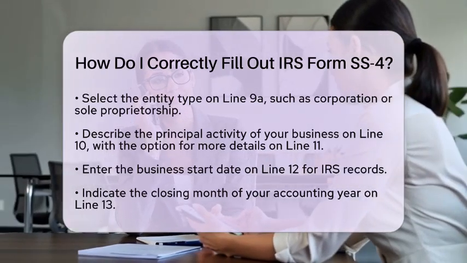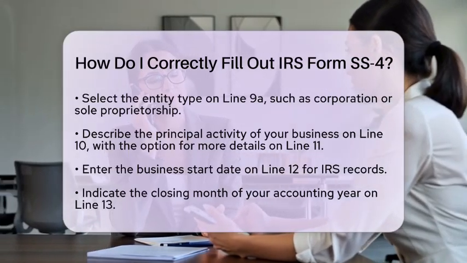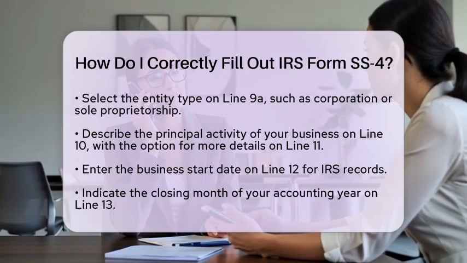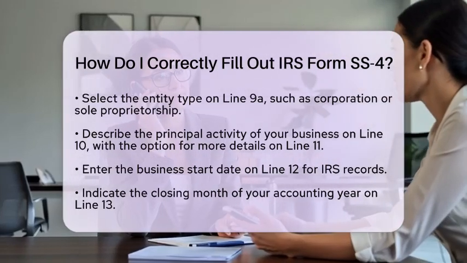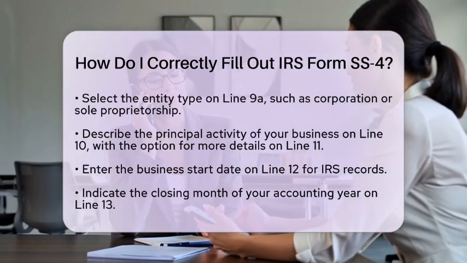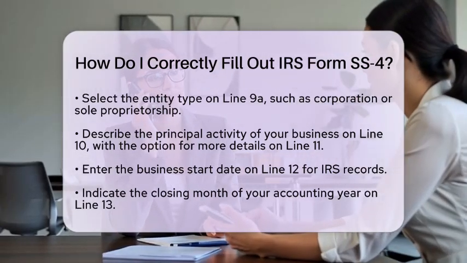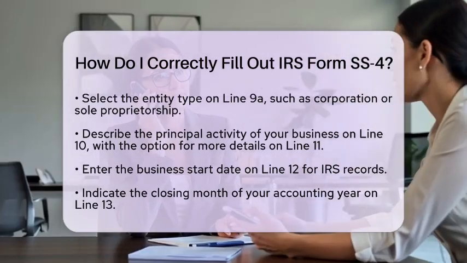Next, describe the principal activity of your business on line 10. This should be a brief description of what your business does. If you need more space, you can provide additional details on line 11. On line 12, enter the date your business started operations or was acquired. This is important for the IRS to know your business timeline.